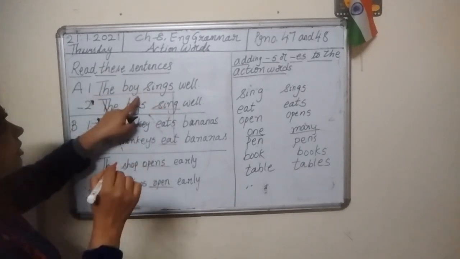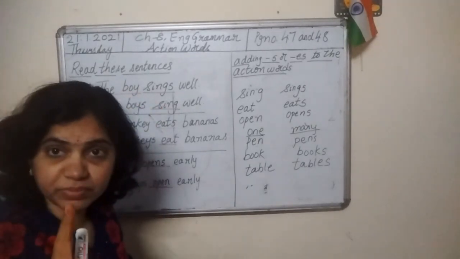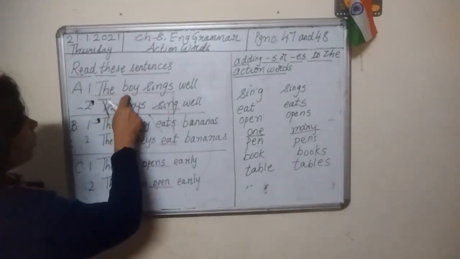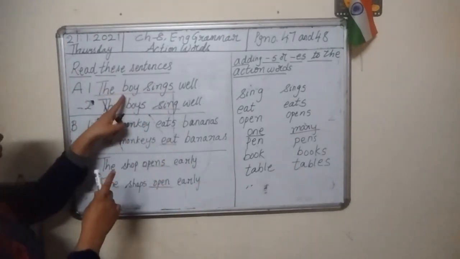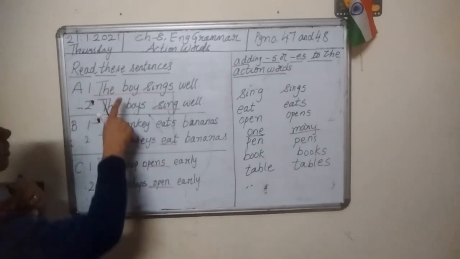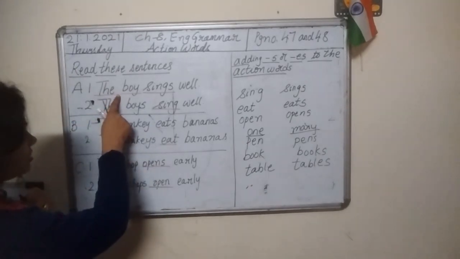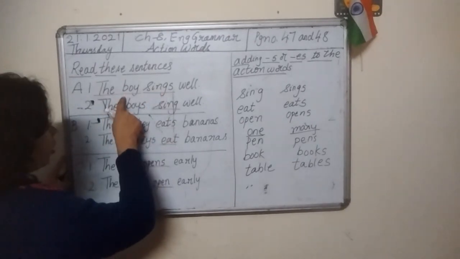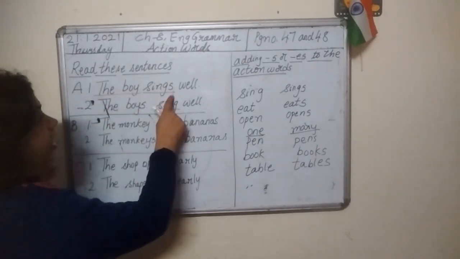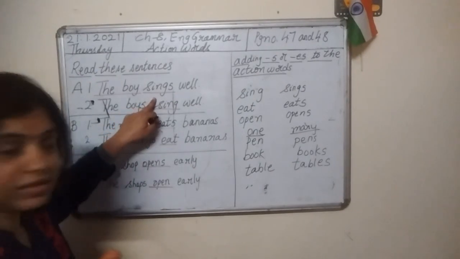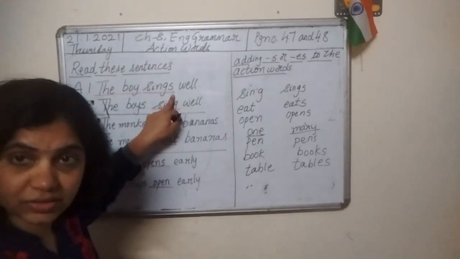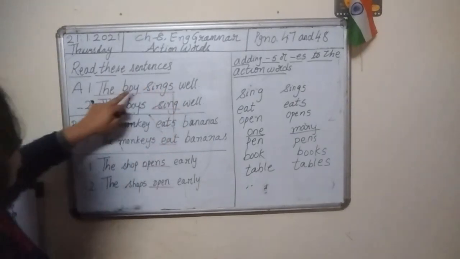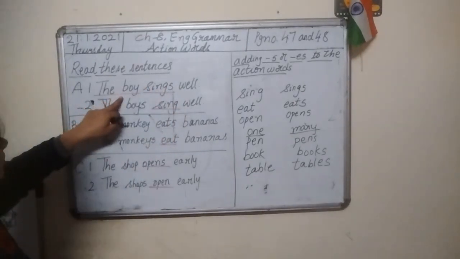Boy is only one person. So, here we are talking about one person. And when we are talking about one person, what is the action word we are using? Sings. It means we added S when we are talking about one person.